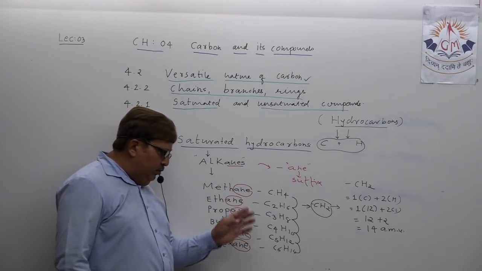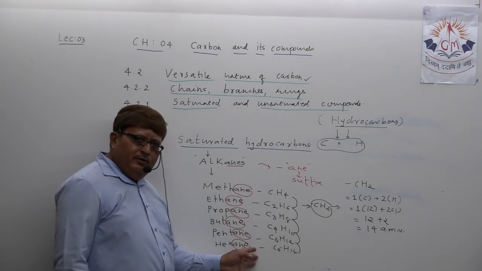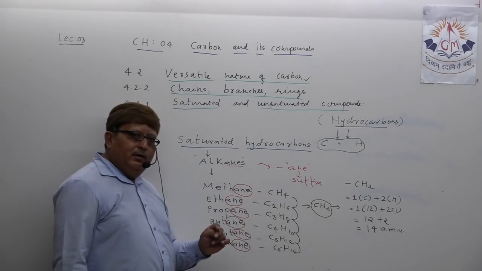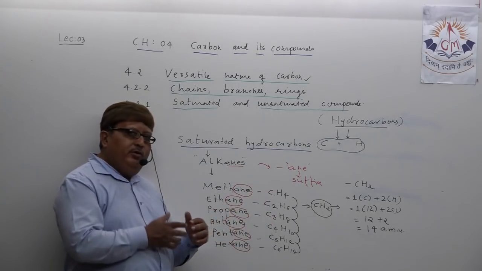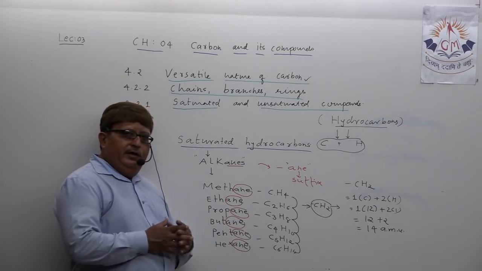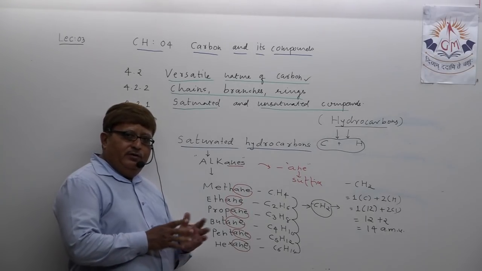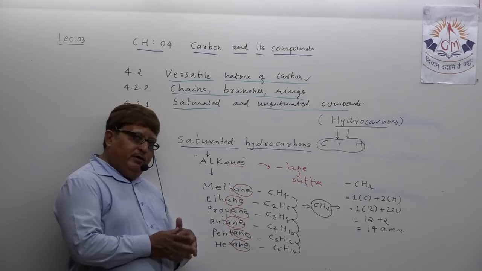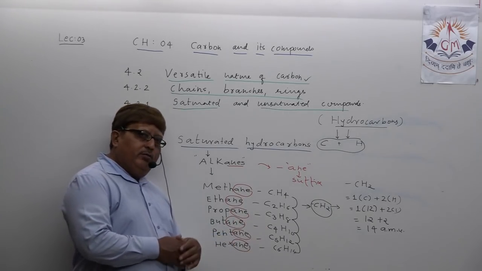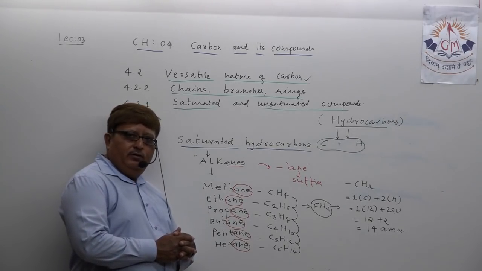One more thing I want to mention: you just have to remember up to hexane. The first four alkanes, methane, ethane, propane, butane, are gaseous in nature. Then pentane, C5H12, exists in two states, either gaseous or liquid. The rest of the alkanes appear in liquid state. You understood this?